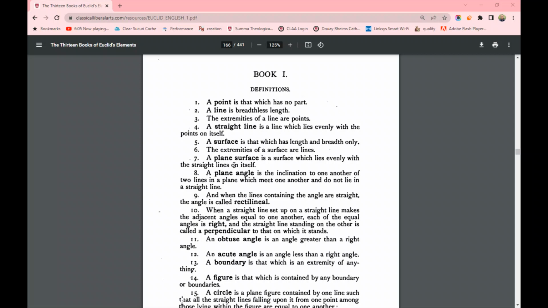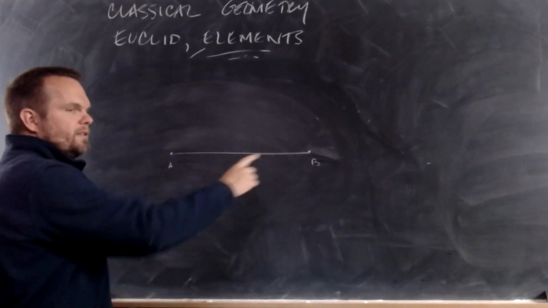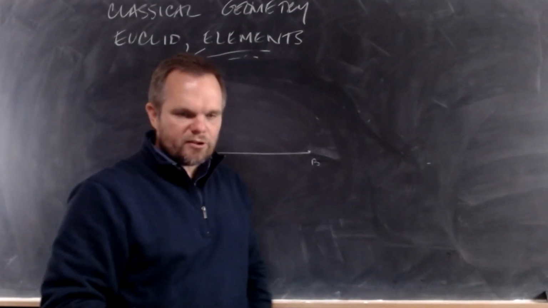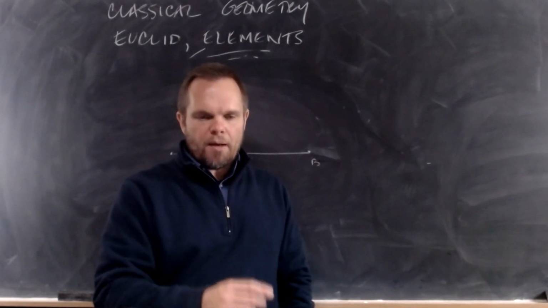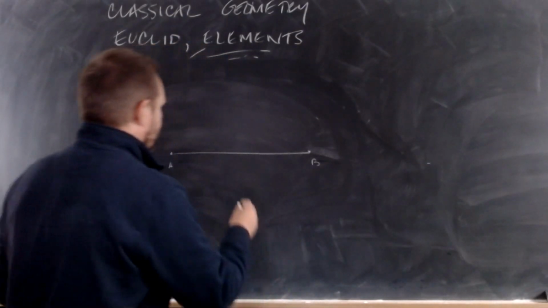definition 10, when a straight line, so here's a straight line, we have these 2 points. We'll say we have point A and point B. And we have a straight line connecting these 2 points. Definition 10 says, when a straight line set up on a straight line, so I'm going to make another line.